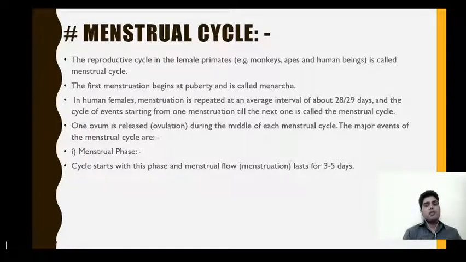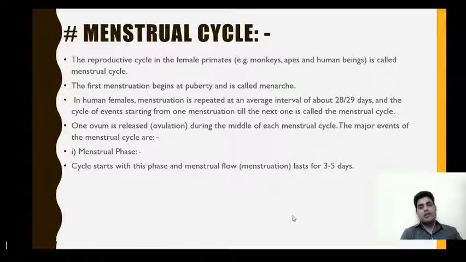In human females, menstruation is repeated at an average interval of about 28 or 29 days, and the events from one menstruation till the next one are called the menstrual cycle. During the menstrual cycle, one ovum is released during the middle of each cycle.